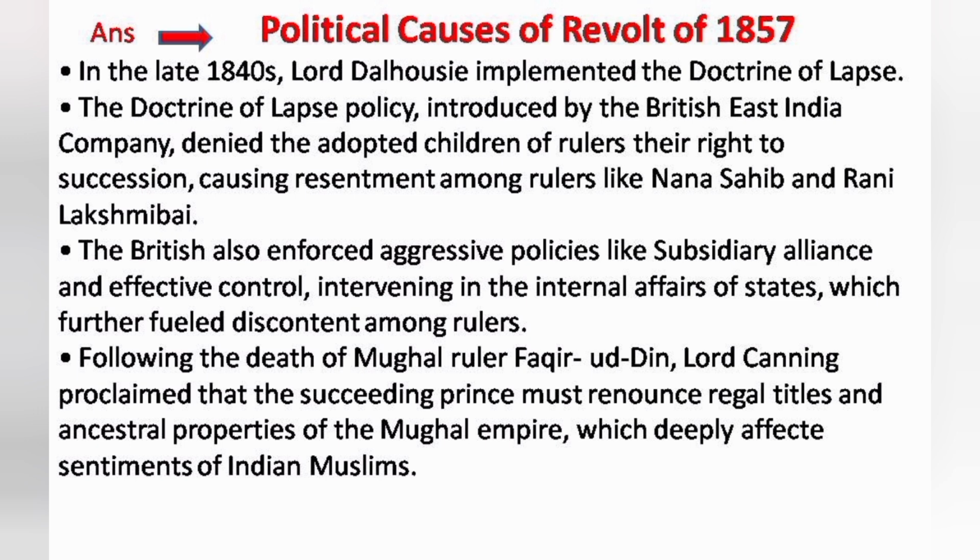That is another political cause. So students, the policies of the British East India Company, doctrine of lapse, subsidiary alliance, policy of paramountcy, dual system, all these policies were the basic political causes for the emergence of the revolt of 1857.